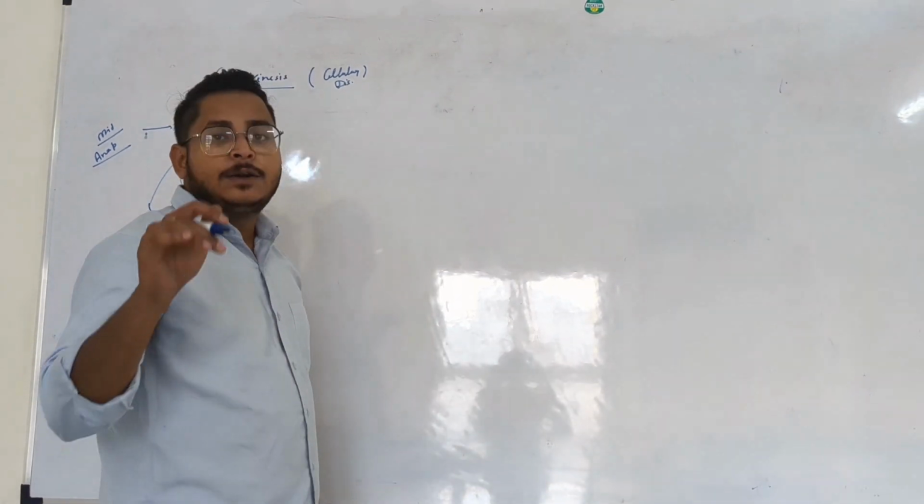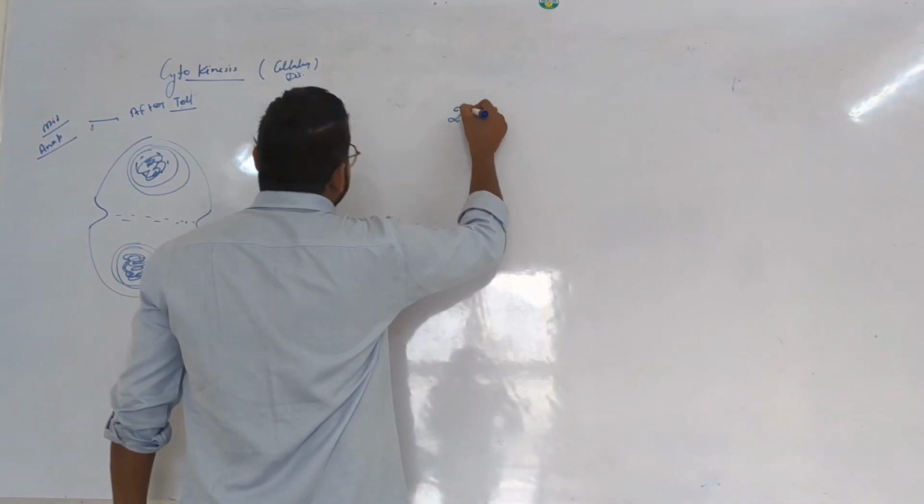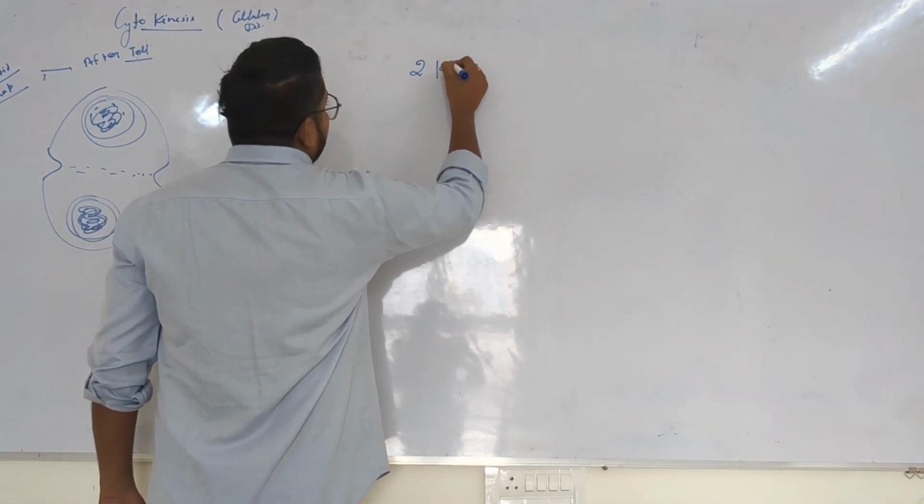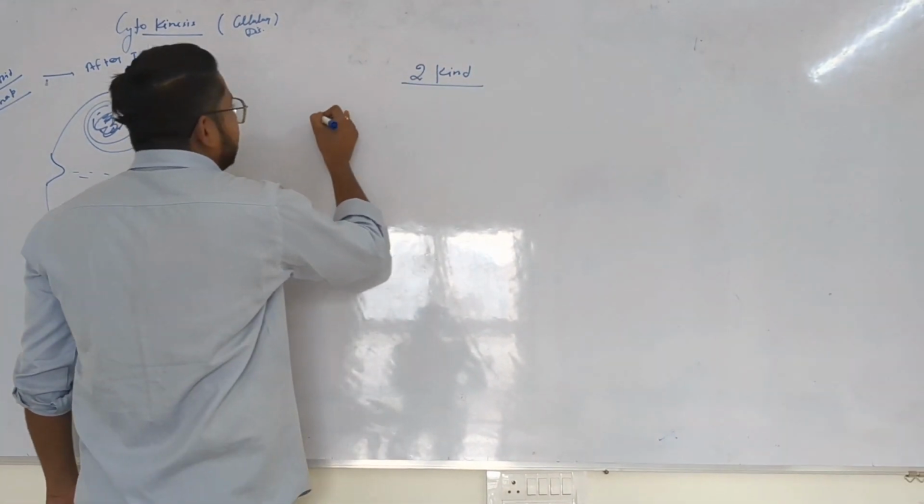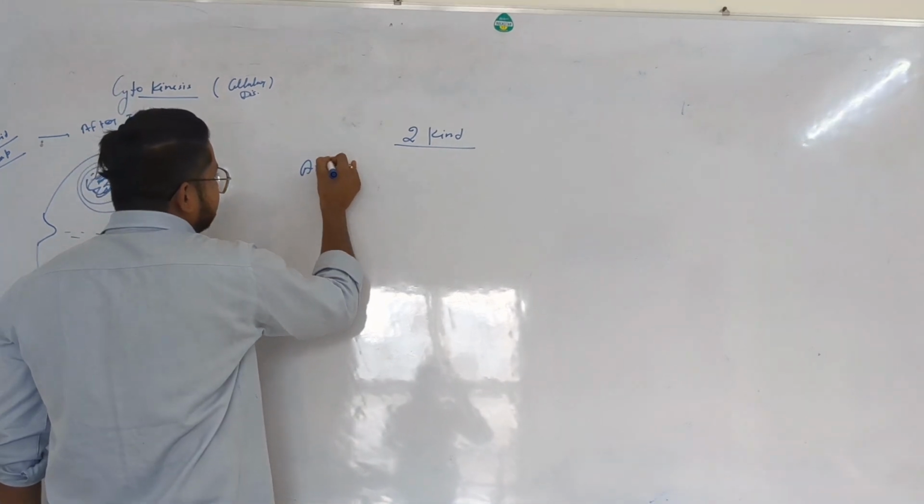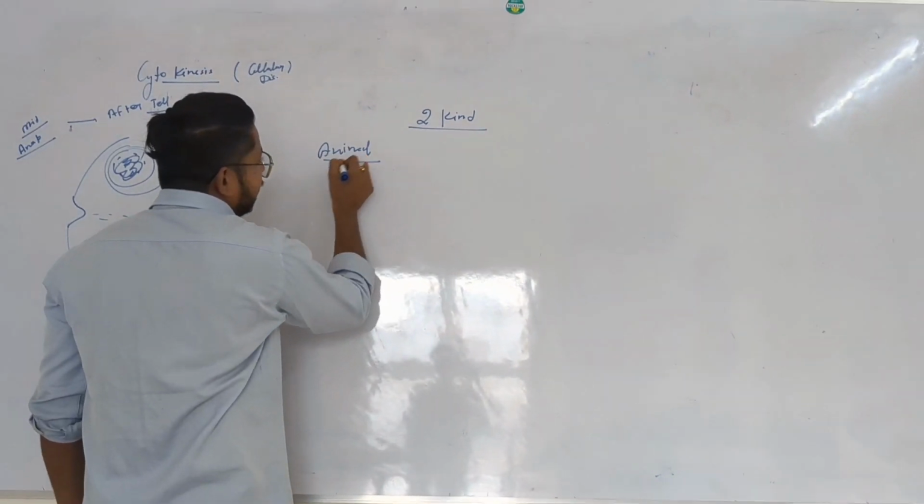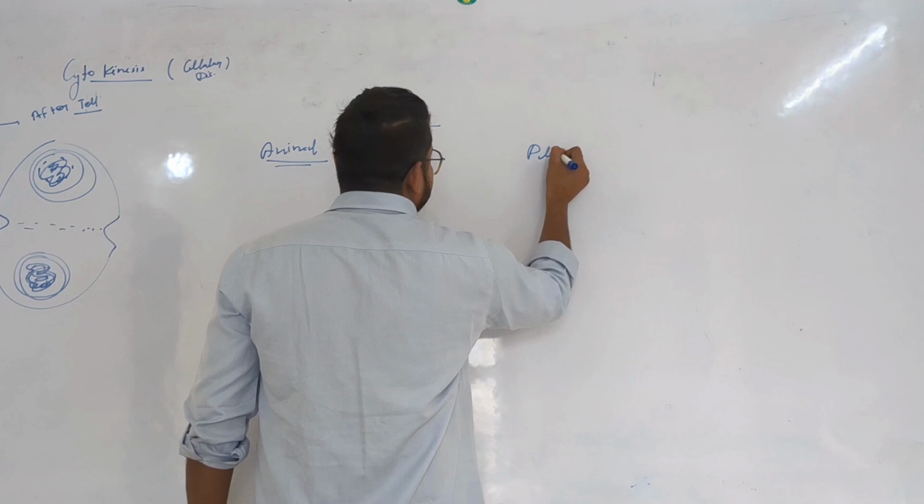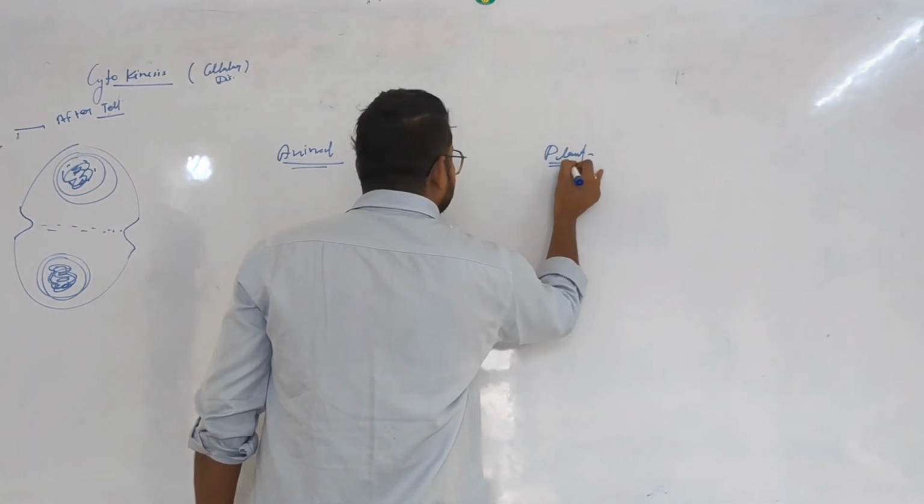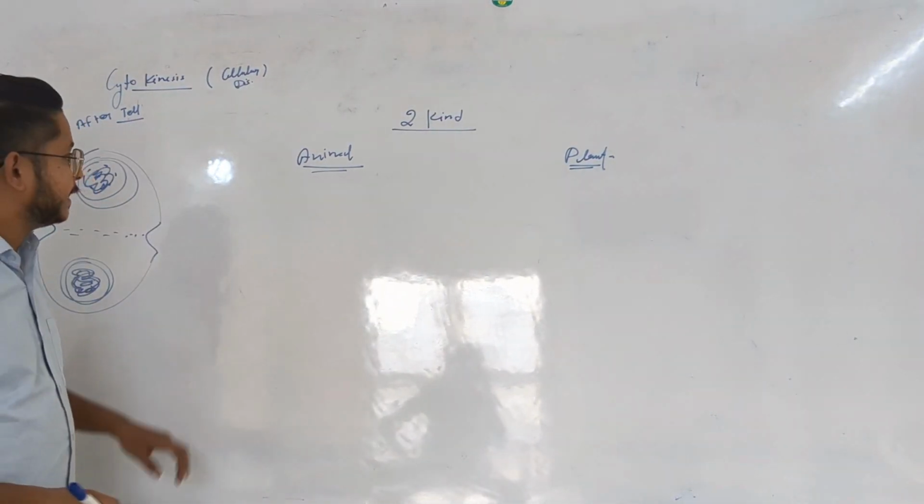So we are going to talk about two kinds of cytokinesis: the cytokinesis that happens in animal cells, and the cytokinesis that happens in plant cells. Animal cell cytokinesis and plant cell cytokinesis.